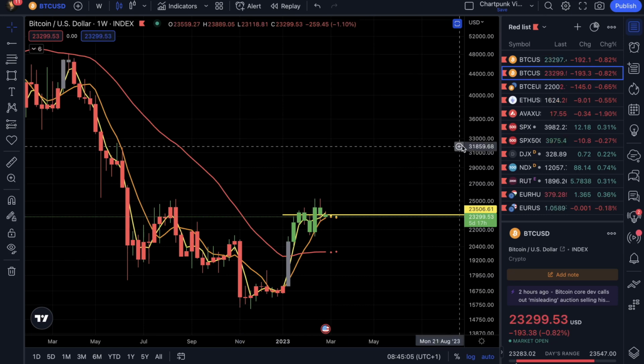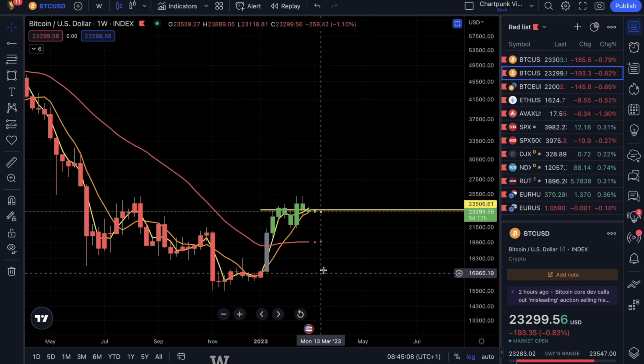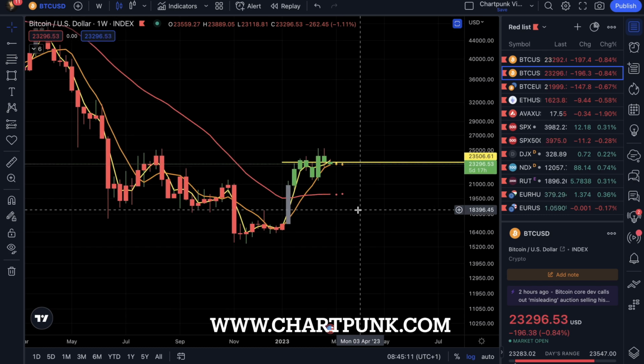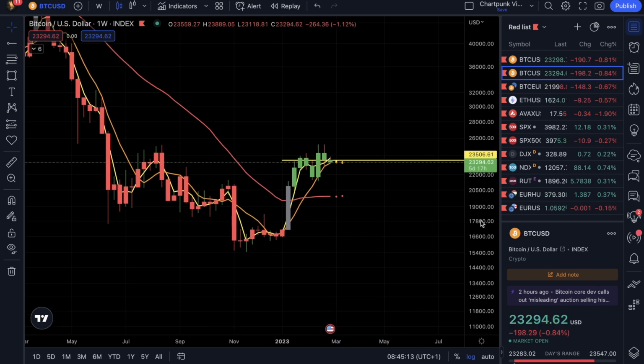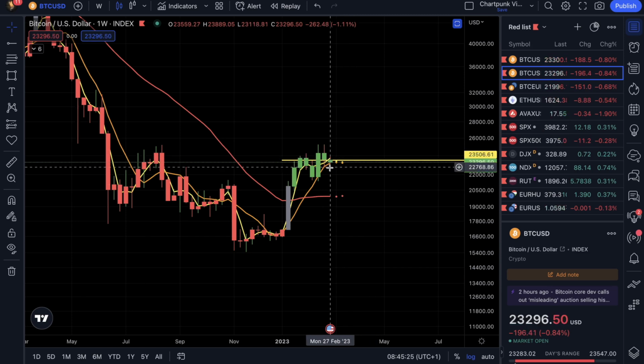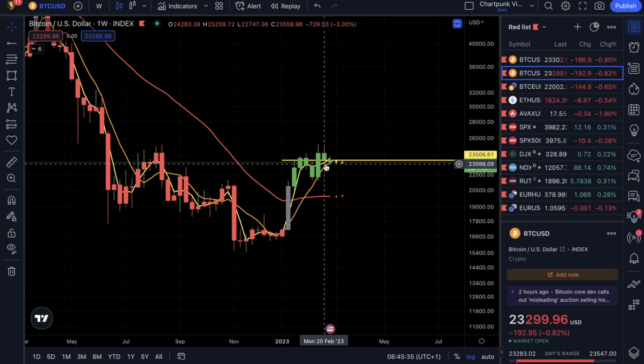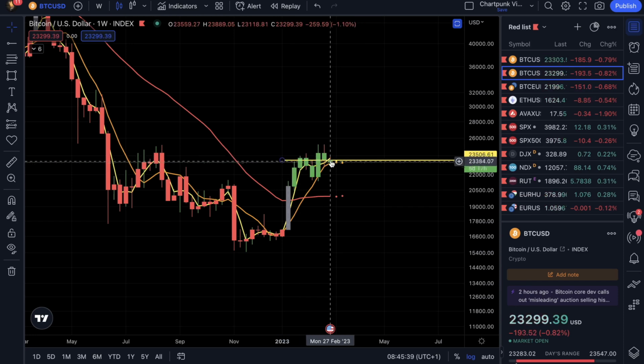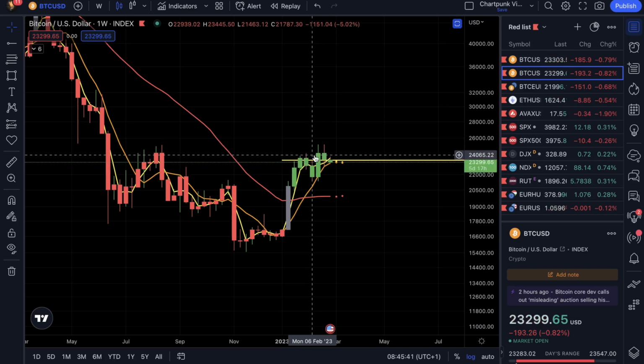Let's go. Weekly Bitcoin chart, not much changed since yesterday, which is of course not a surprise since one day is not that much of a time in a week. Price is still in this congestion zone. The two short period moving averages are both within the 23,700 and 23,200 zone. I am watching the 23,500 now as the line in the sand.